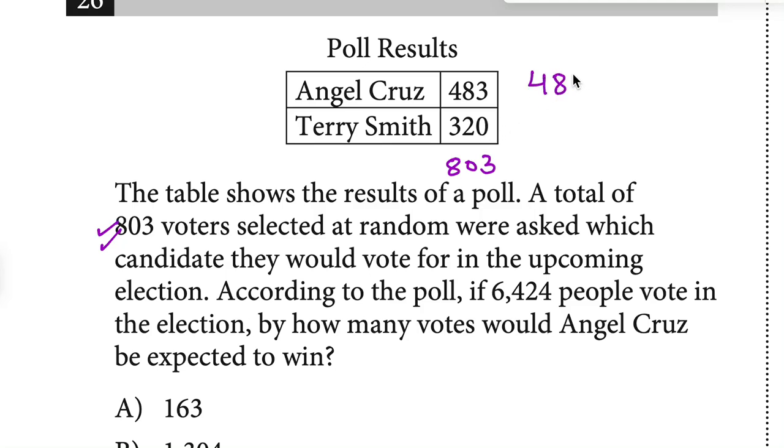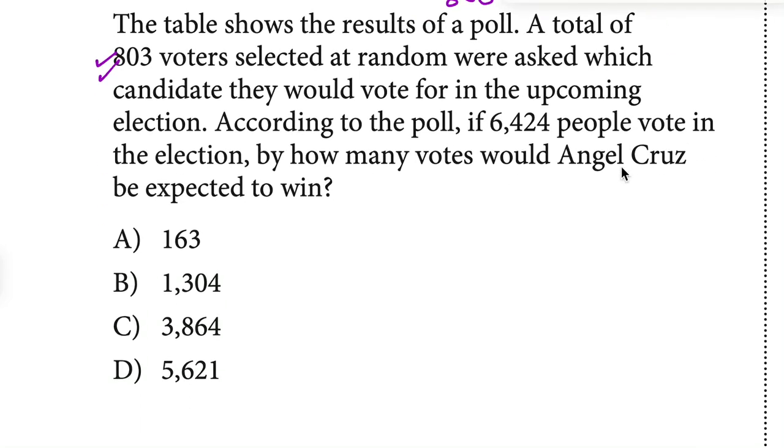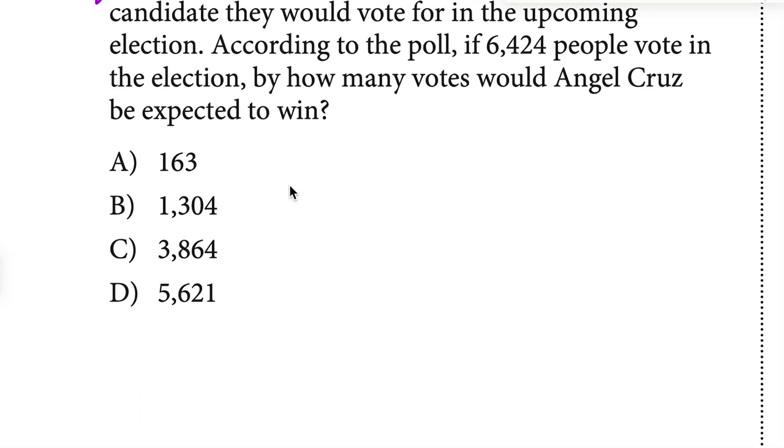That means Cruz is winning by 483 minus 320, which is 163. So if I apply the ratio concept here, that is win over total ratio, right? I am going to take this ratio.